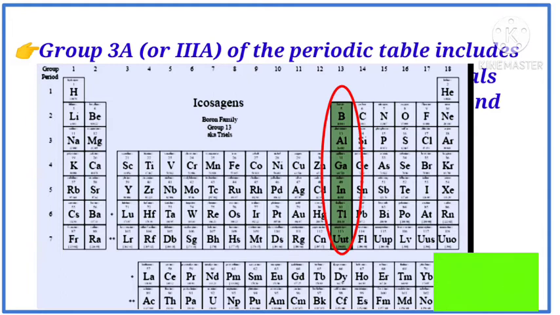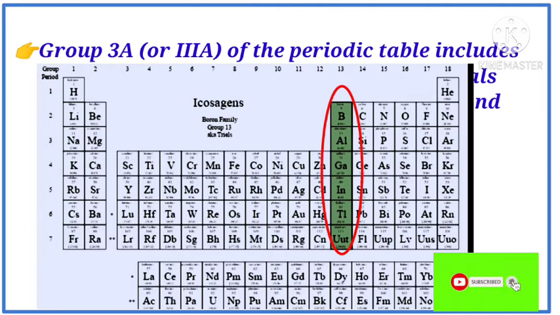Boron is the first member of group 13 of the periodic table and is the only non-metal of this group, and the boron always forms covalent compounds. All the other members are metals except boron.